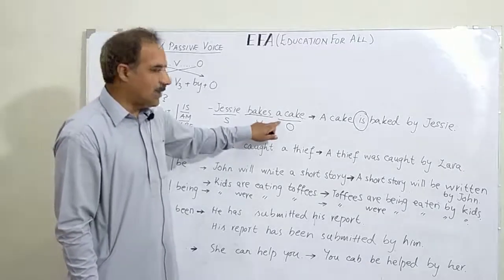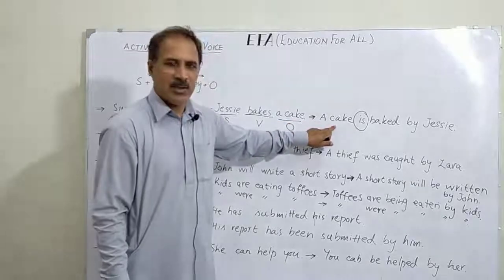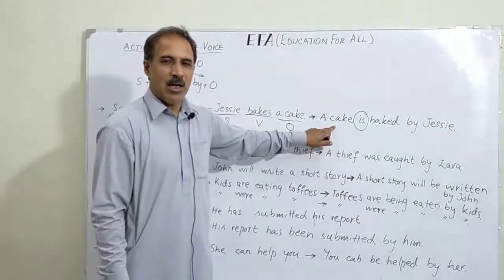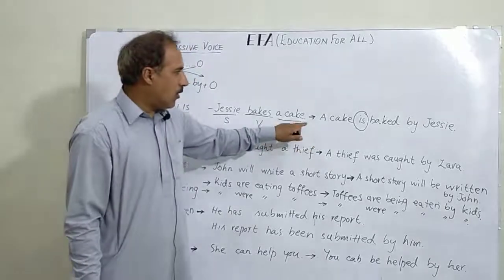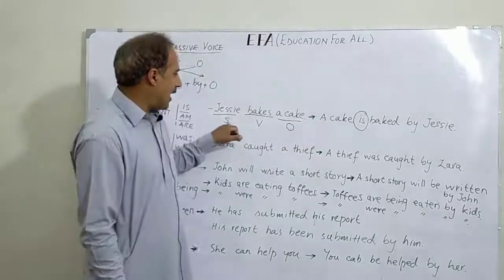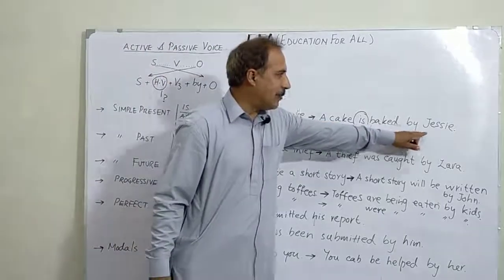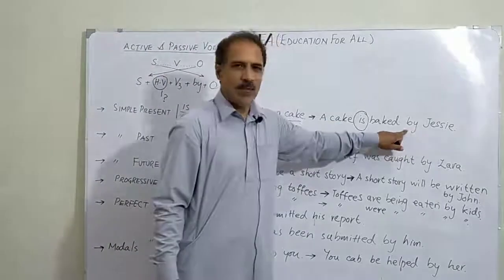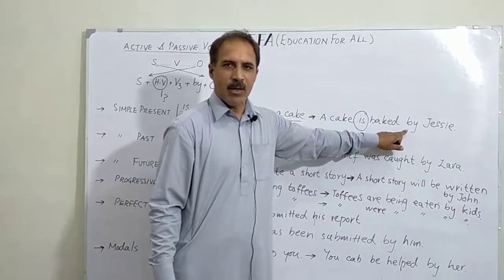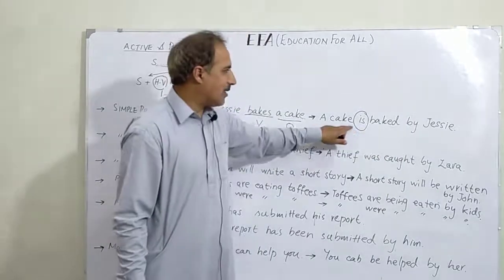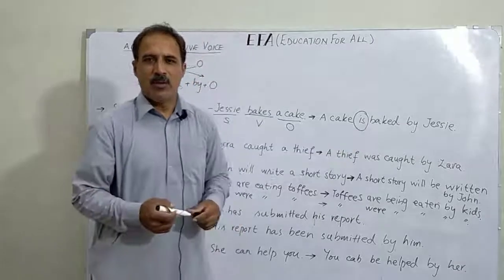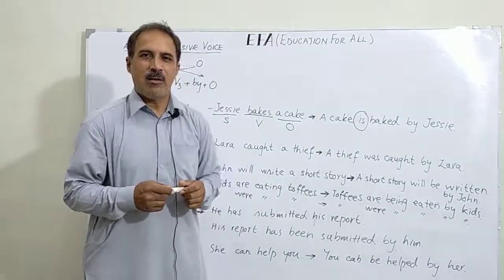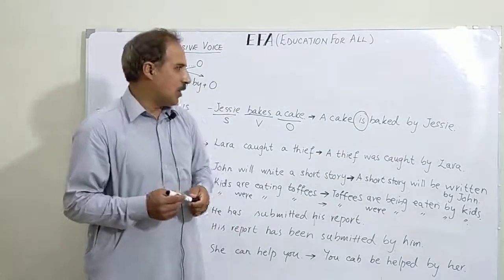Now we have moved a cake to the beginning of the sentence. A cake now begins the sentence, introduces the sentence. Now object becomes subject, and subject is moved to the end position, and we add preposition of agent by before it. A cake is baked by Jessie. Now this is the passive voice sentence or sentence in passive voice.